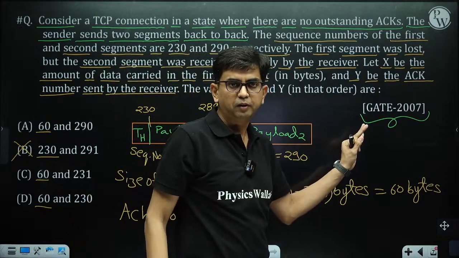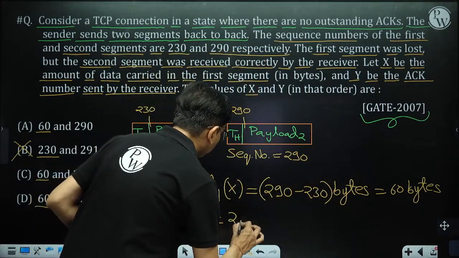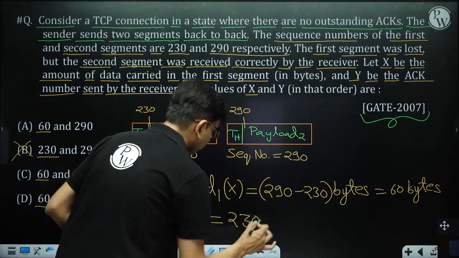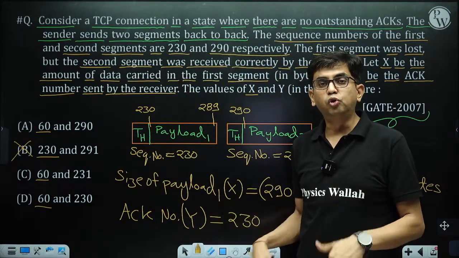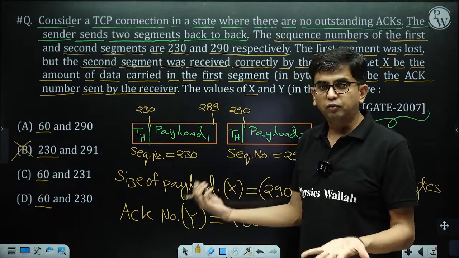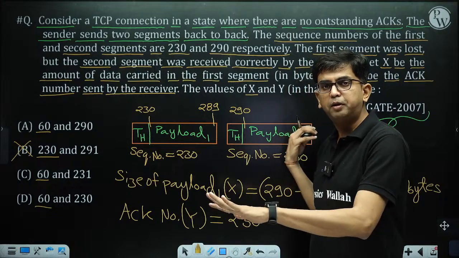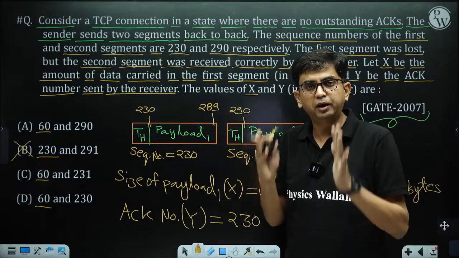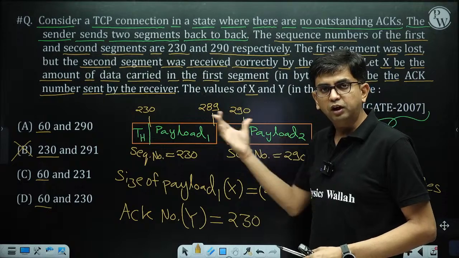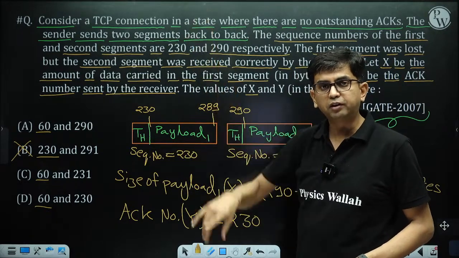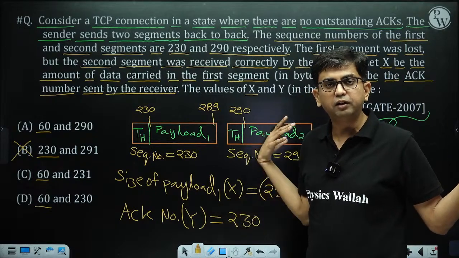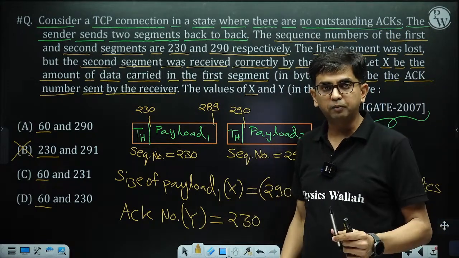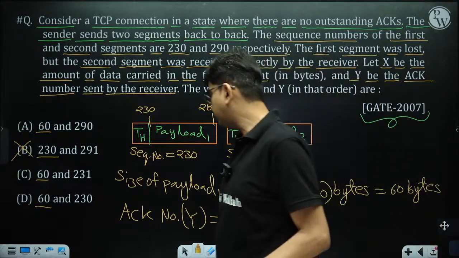The receiver will store this segment in the buffer but not acknowledge it. It will send: I am waiting for the segment whose sequence number field contains 230. I am expecting byte number 230, and you are directly sending byte number 290, which is a future byte. Only when 230 arrives does it become useful to me. Otherwise it is a future segment that I keep in the buffer but do not acknowledge, because of cumulative acknowledgement. So the value of Y is 230.